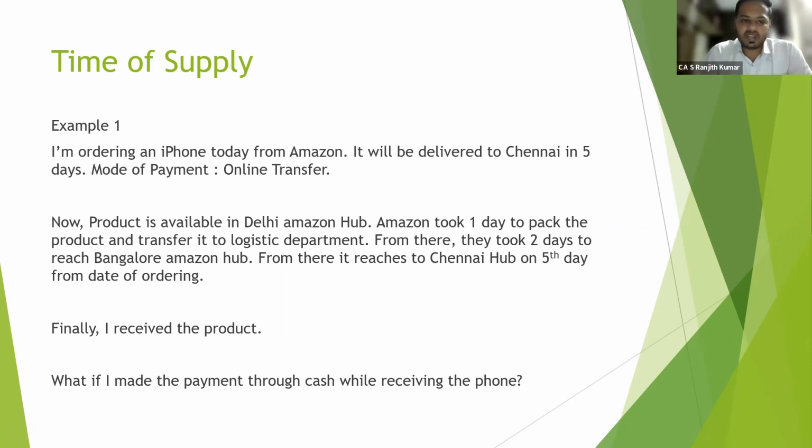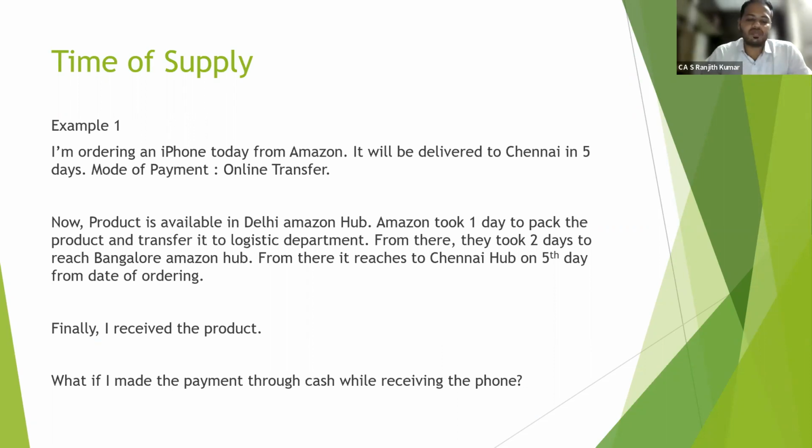Amazon took 1 day to pack the product and transfer it to the logistics department. So in one day, the Amazon employees packed our product and gave it to the logistics department, and the logistics department dispatches our product from there. Where from Amazon Delhi, it is transferred to the logistics department.